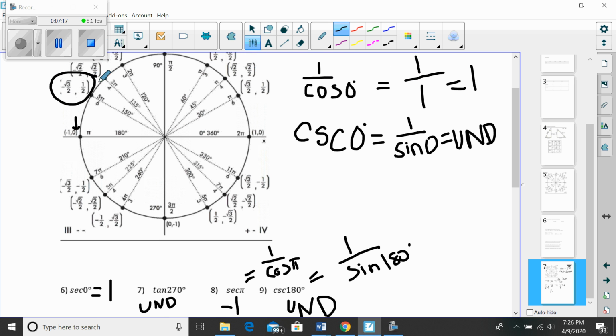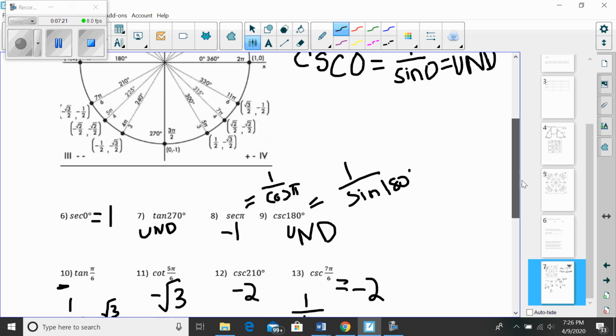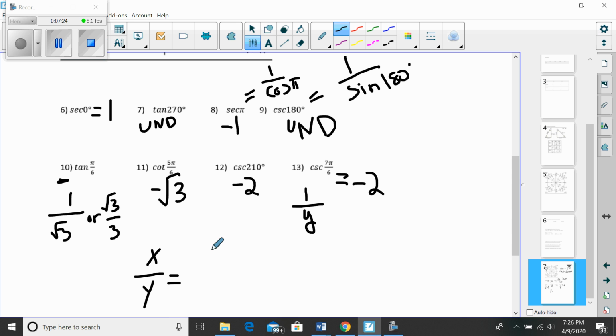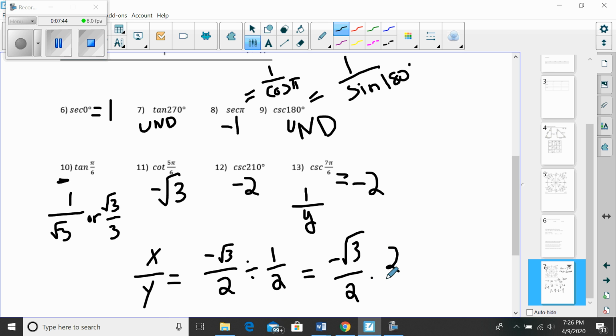And I do x divided by y. So I have negative radical 3 over 2 divided by the y value, which is 1/2. So I copy, change, flip, and get negative radical 3.